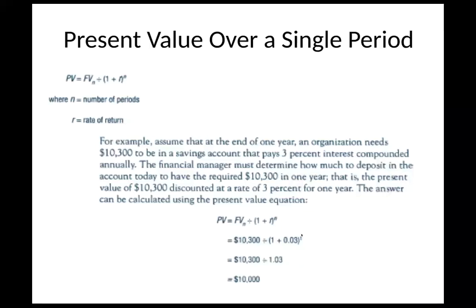We then raise it to the number of years, which in this case is 1, so it stays the same. So 10,300 divided by 1.03 equals $10,000. Now, you could probably have done this all in your head and said, okay, 10,000 times, what's 3% of 10,000?